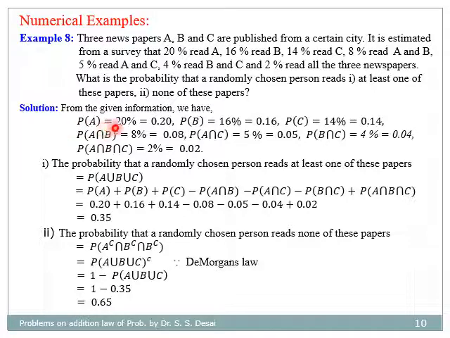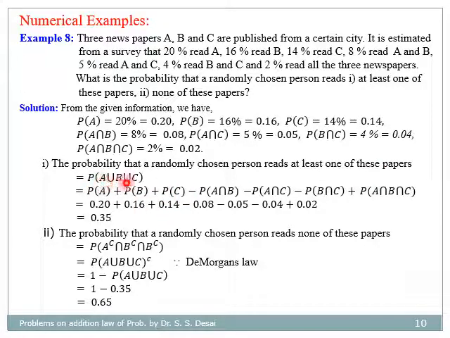So from the given information, we can write it in terms of probability as: probability of A is equal to 20%, that is 20 divided by 100, that is 0.2. Similarly, probability of B is equal to 0.16, probability of C is equal to 0.14, probability of B intersection C is equal to 4%, that is 0.04, and probability of A intersection B intersection C is 2%, that is 0.02.